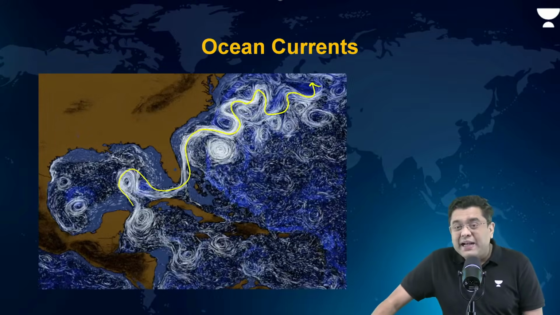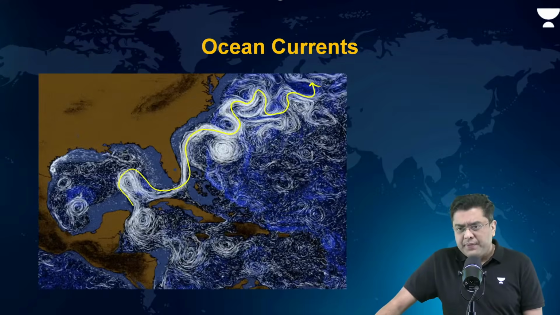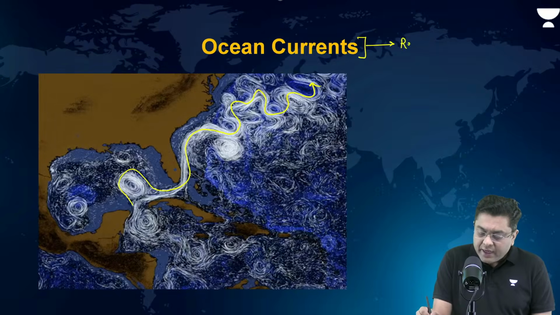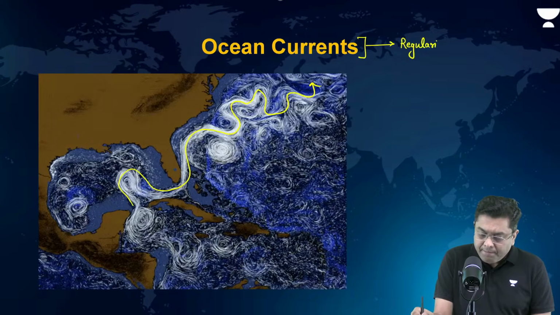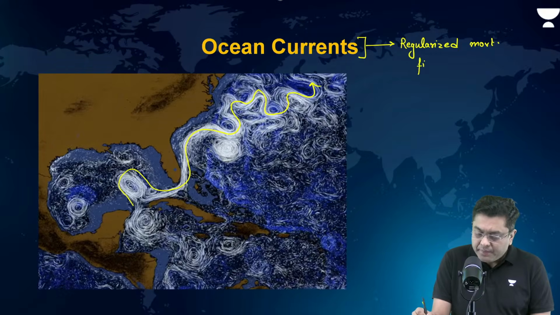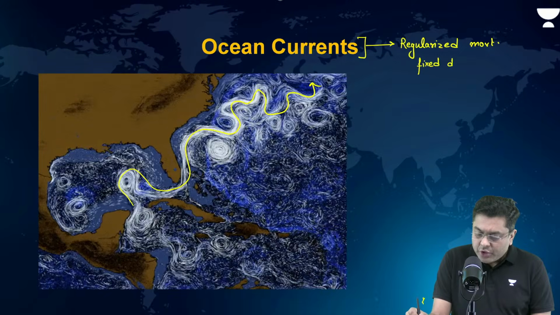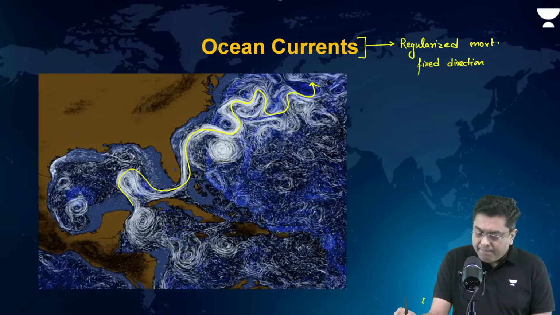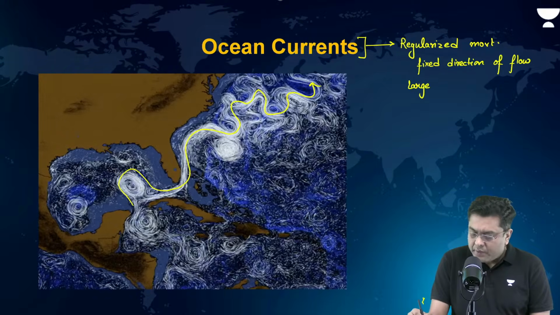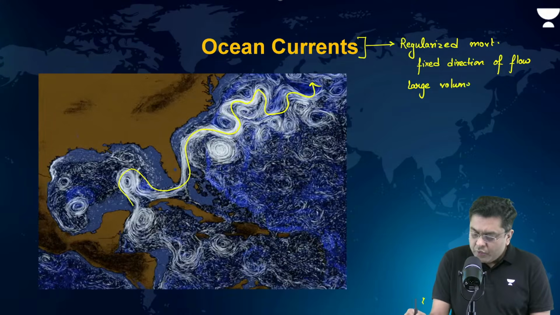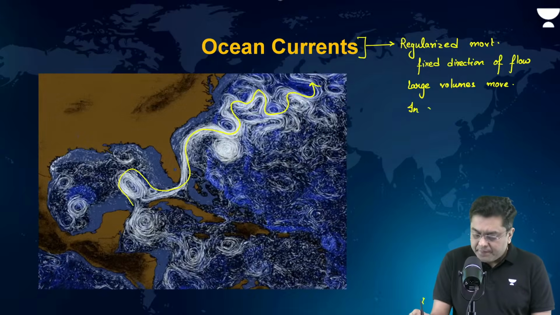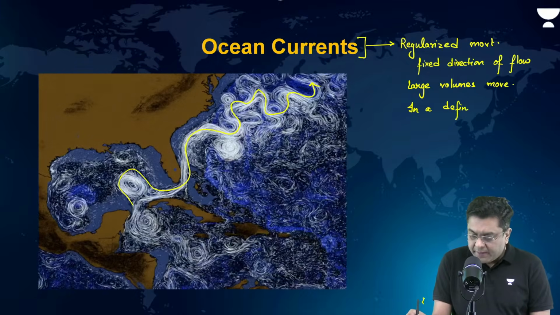So that is basically known as ocean current. Ocean currents are classified as or referred to as regularized movement, fixed direction of flow, large volumes move in a defined path.